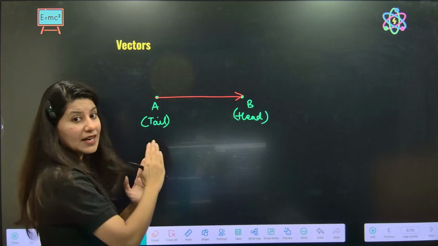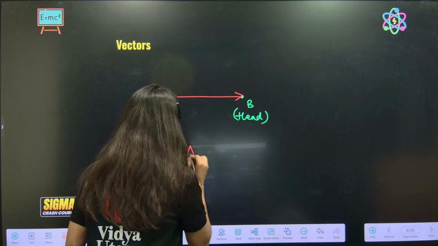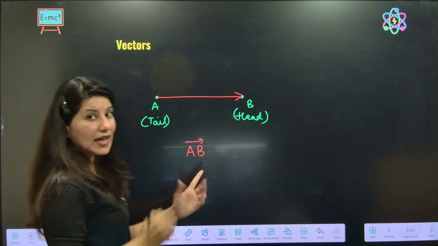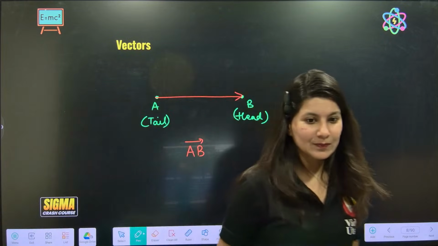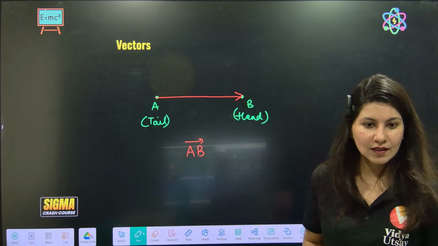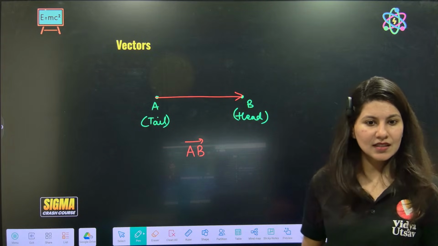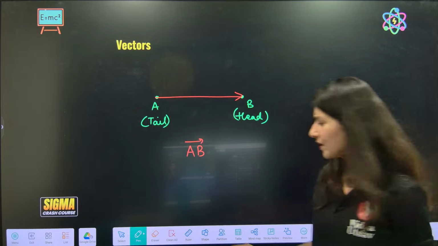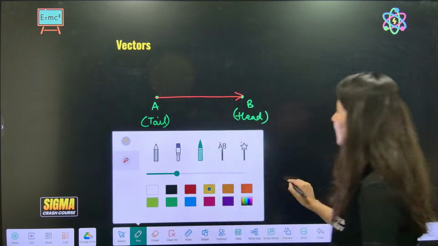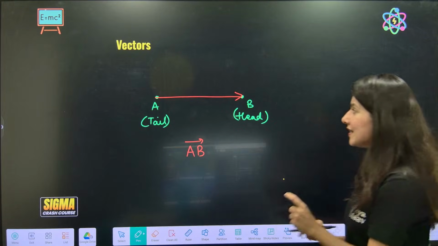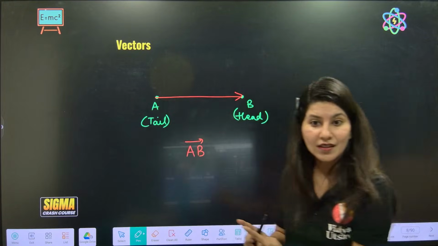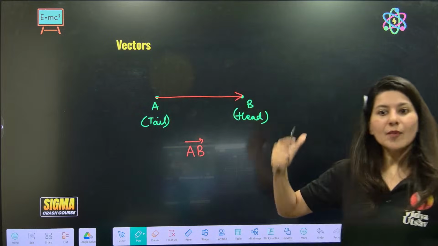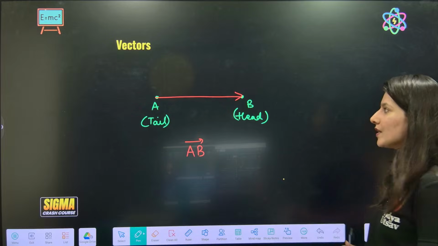Direction right now is from A to B. So this is the AB vector, this is how we write the AB vector. Now understand that the length will represent magnitude and the arrow will represent direction. This is how we represent the vector.